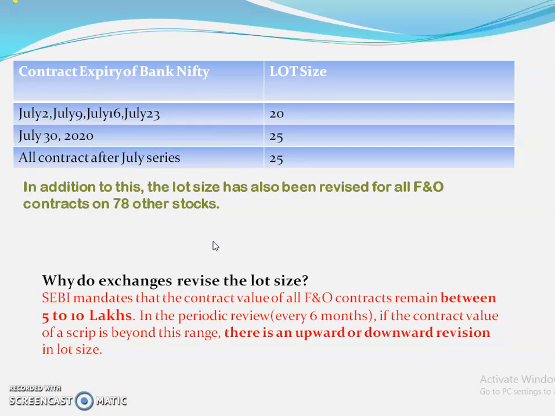Now, why does the exchange revise the lot size? SEBI mandates that the contract value of all F&O contracts remain between 5 to 10 lakhs. In the periodic review, all the stocks of the F&O contract are reviewed every 6 months. That is, in a year, a periodic review is done twice by the exchange, and if the contract value of a scrip is beyond this range, that is beyond the 5 to 10 lakh range, an upward or downward revision in lot size is required. So the exchange reviews this two times in a year.